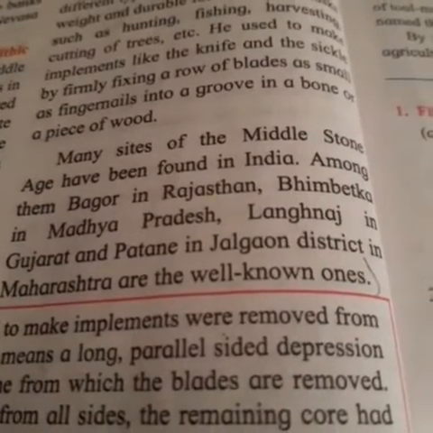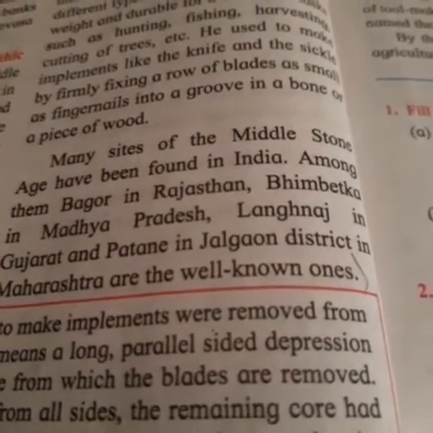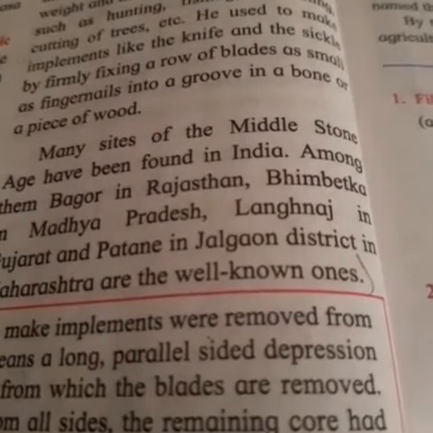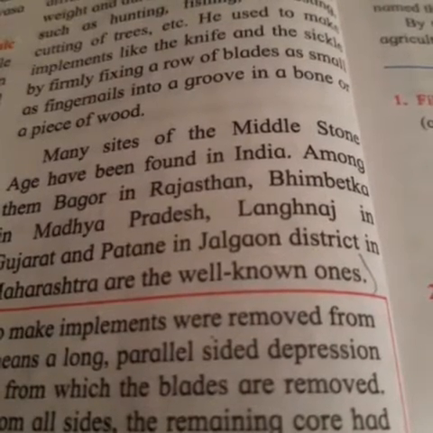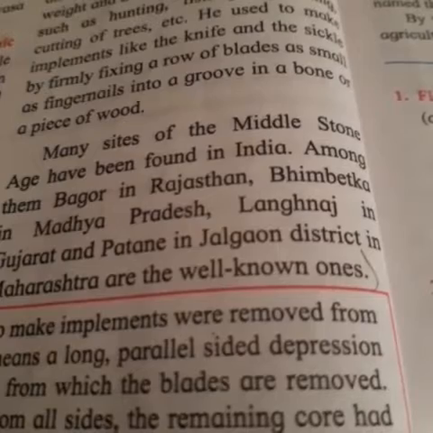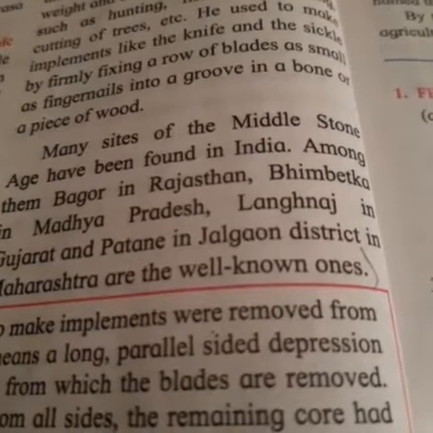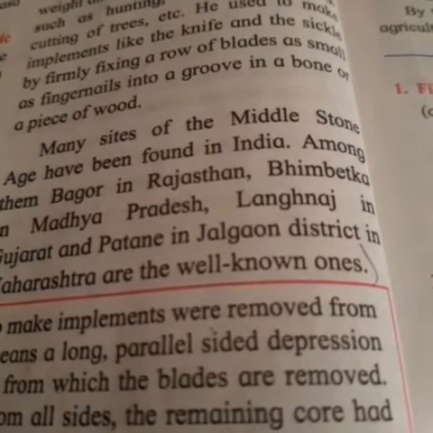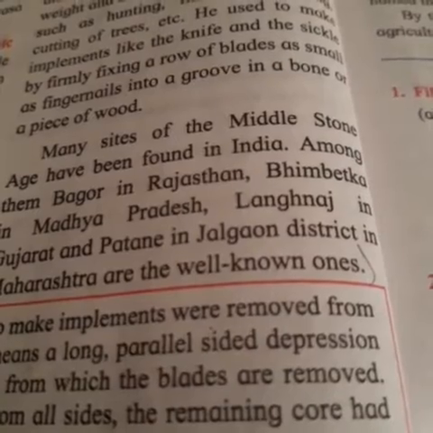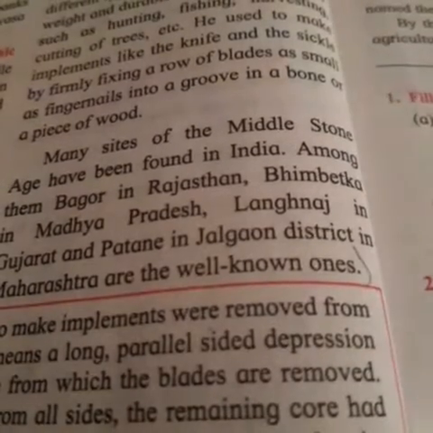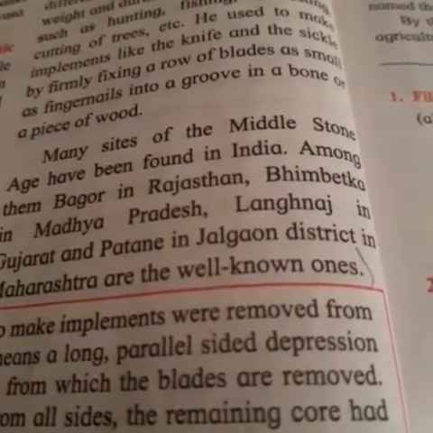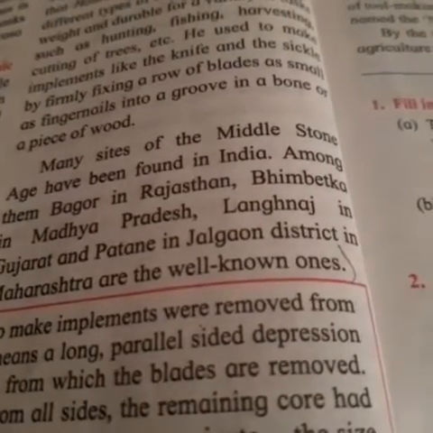Now over here in the Middle Stone Age paragraph they have explained that in this Middle Stone Age they made very good progress, like they domesticated the dog. Due to the climatic condition, the life of the human also changed.